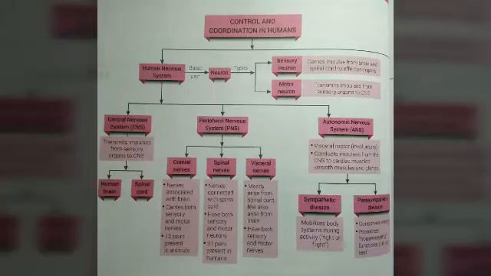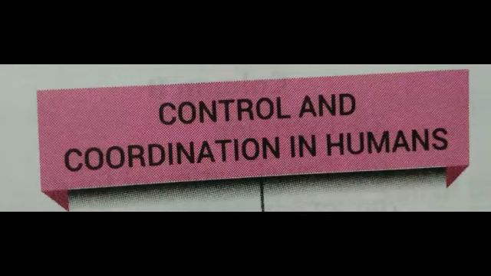So let's start the topic, control and coordination. Control word represents to control any activity or any process, and the coordination word represents the integration between the different organs.